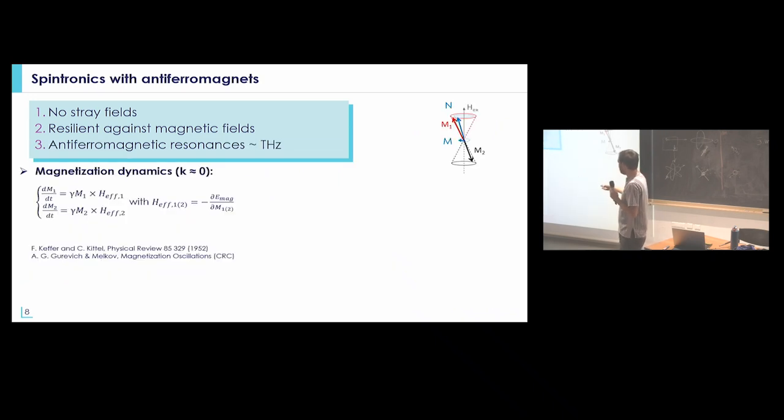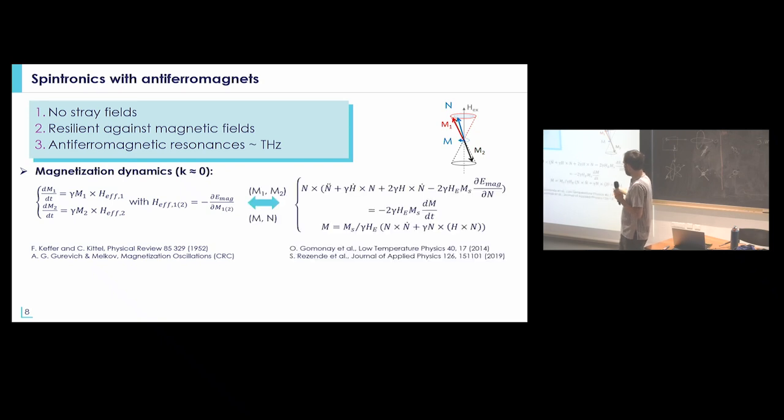So then the third property, and that is maybe the most interesting one, is the fact that the antiferromagnetic resonance is generally lying in the terahertz range. If you look at the magnetization dynamics of the antiferromagnetic resonance, you can again describe it by considering the two sublattices, or you can make an equivalence, and then the equation can become a bit more complex, but to solve it analytically and to understand what's going on, it's generally, again, easier to describe it as a function of the Néel vectors in your system.